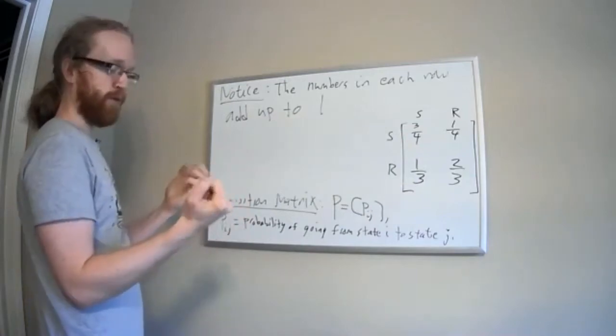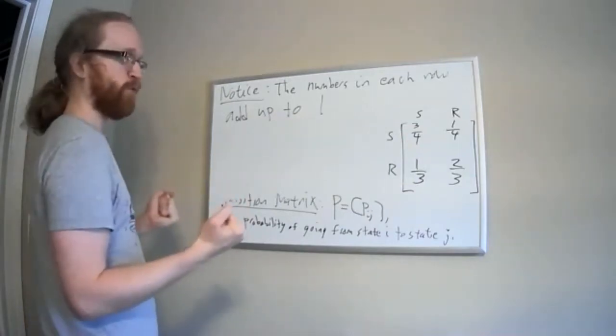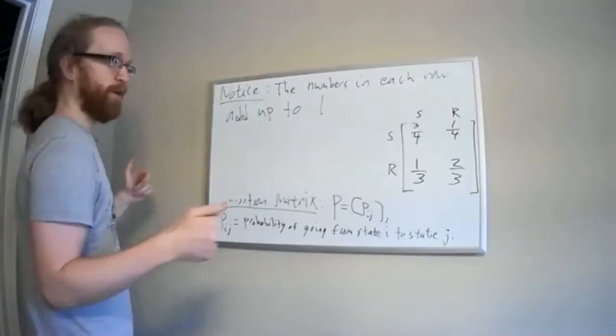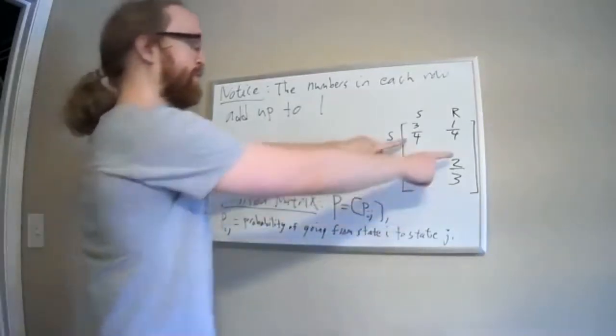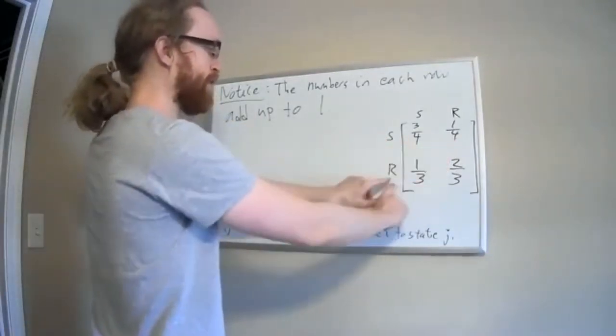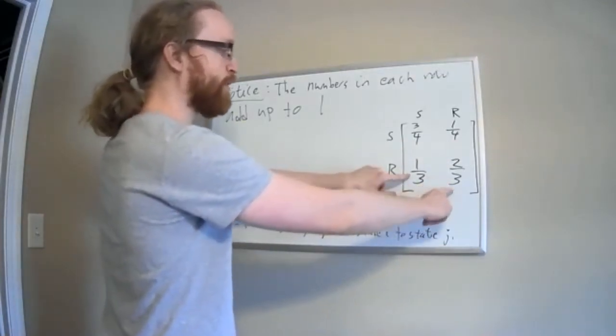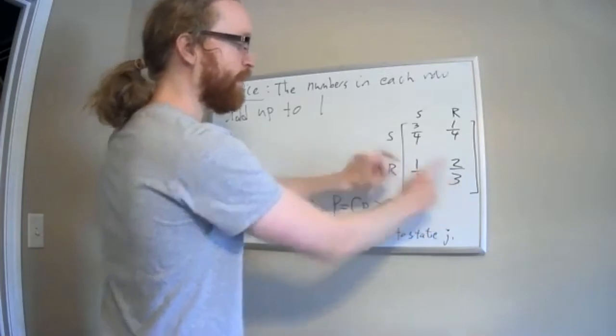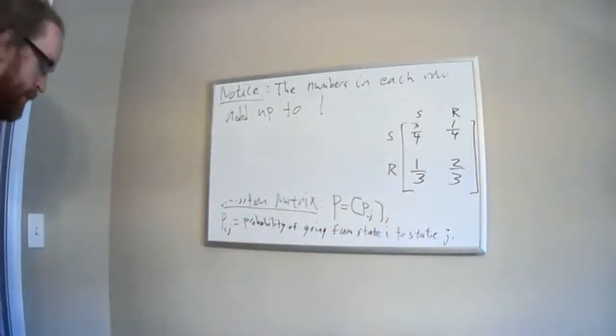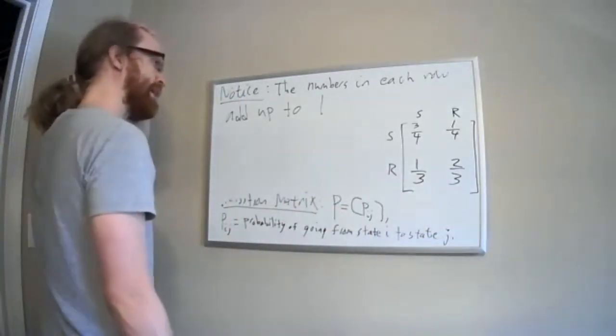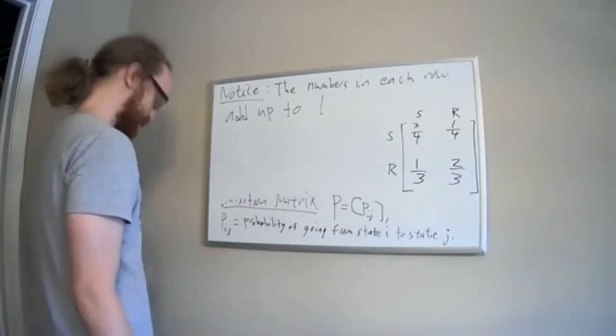Well, it should make sense that the probabilities of those two possibilities should add up to 1, because they cover everything. Right? They're the only two possibilities. So the probabilities have to add up to 1. Same for here. If I already know it's rainy, again, the only two possibilities are that it's sunny the next day or it's rainy the next day. Since those are the only two possibilities, those probabilities have to add up to 1. Okay, so that's the transition matrix.